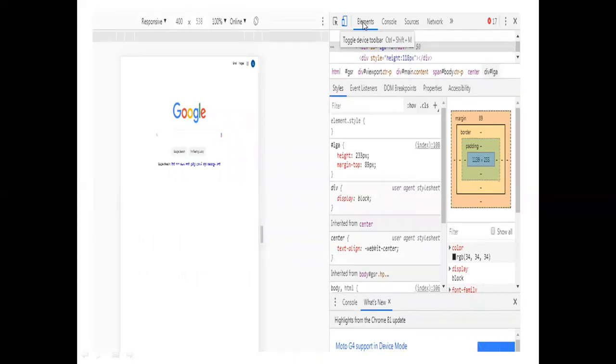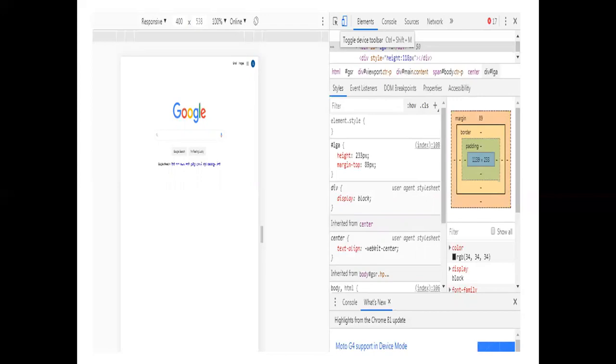Here there's an element, and at the left there is a toggle device toolbar. If you click on this toggle device toolbar, the page changes to mobile mode. Your Google page, which is going full screen, will be compressed and shown how it will be shown on the mobile. You can try this by yourself.